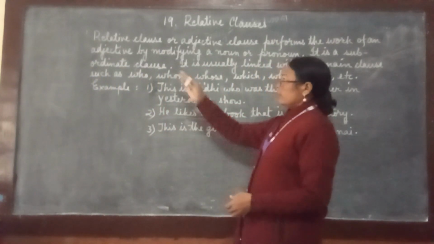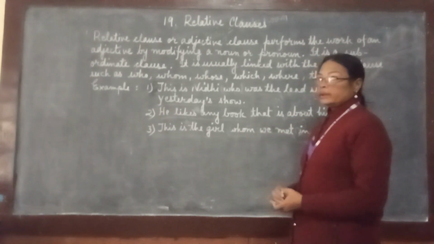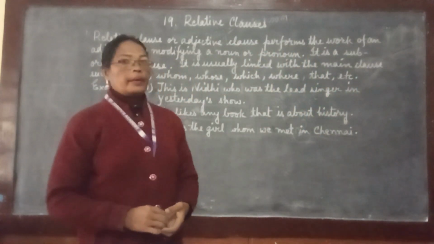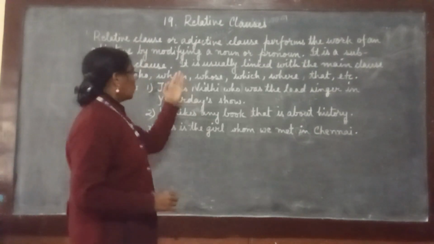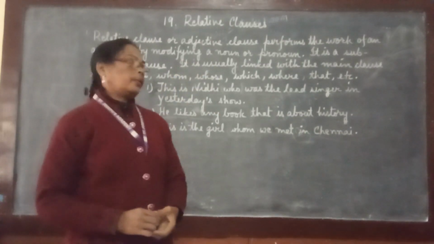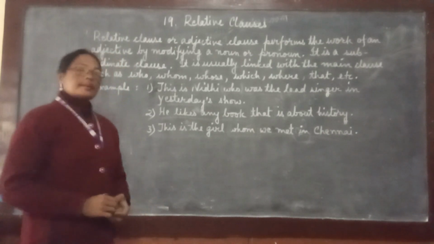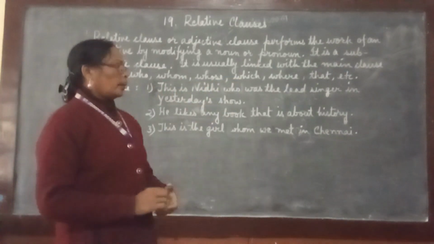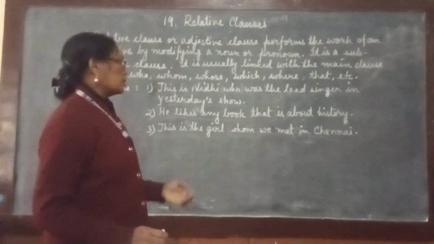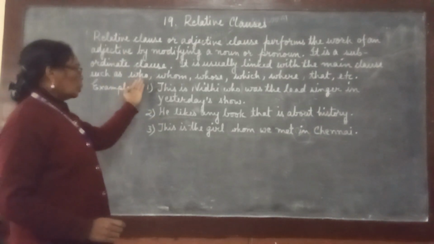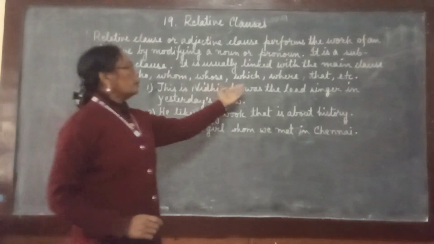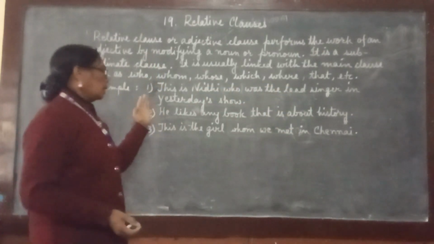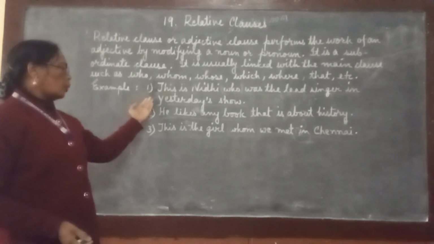Okay. A relative clause or adjective clause performs the work of an adjective, modifying a noun or pronoun. It is a subordinate clause. It is usually linked with the main clause by words such as who, whom, whose, which, that and so on. For example, we have sentence number 1.